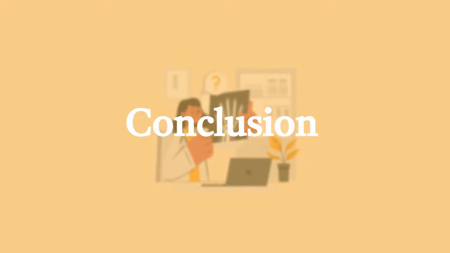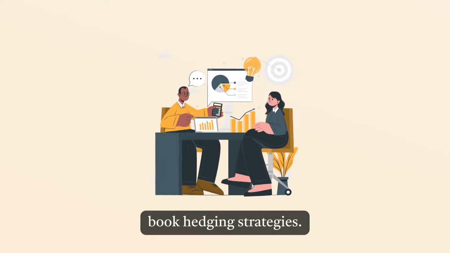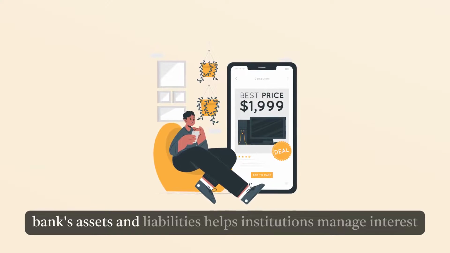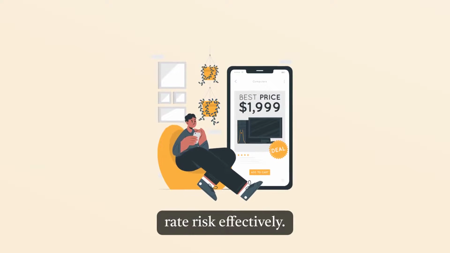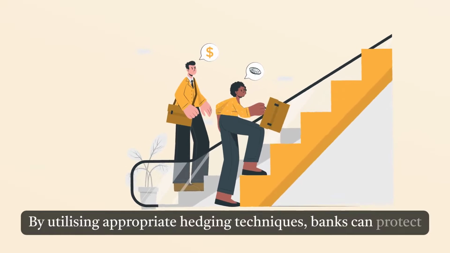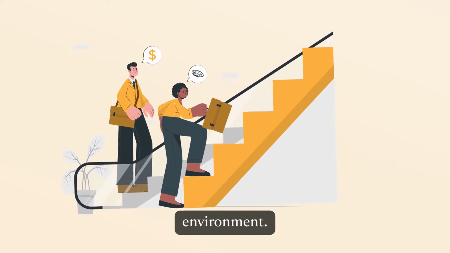Conclusion. Repricing gap plays a significant role in banking book hedging strategies. Understanding the gap and its impact on a bank's assets and liabilities helps institutions manage interest rate risk effectively. By utilizing appropriate hedging techniques, banks can protect their profitability and navigate the changing interest rate environment.